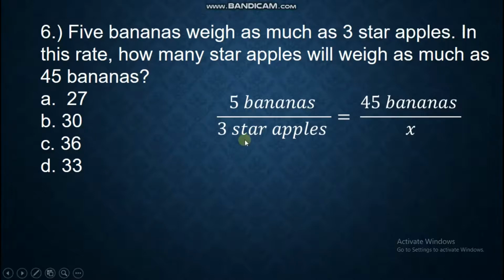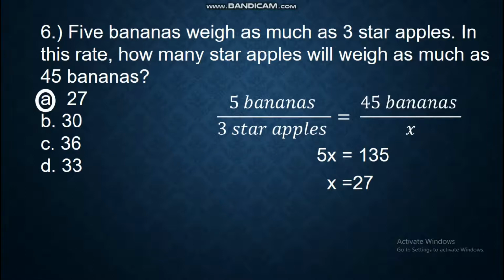5 bananas is to 3 star apples as 45 bananas is to how many star apples? We cross multiply. 45 times 3 is 135. 5 times x is 5x. Divide both sides by 5. X is 27. Thus, our answer is letter A, 27 star apples for 45 bananas.